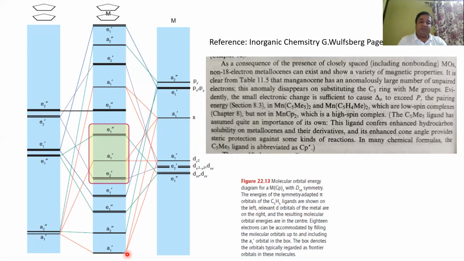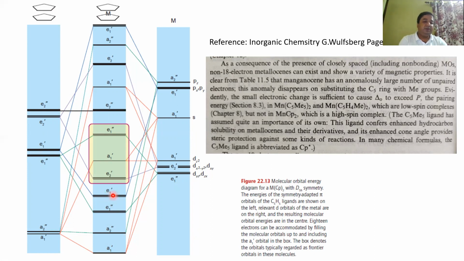For MnCp2, how will I fill up the electrons? 2 electrons go over here, then 2 more, that means 4. This is doubly degenerate, so 2 and 2 over here, that means 8 in total. This is also doubly degenerate, that means 2 and 2.